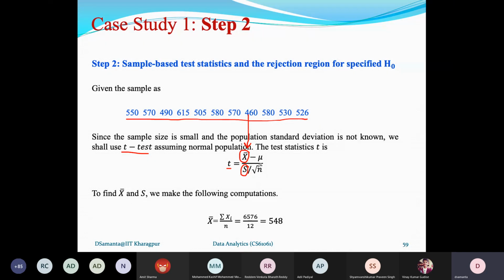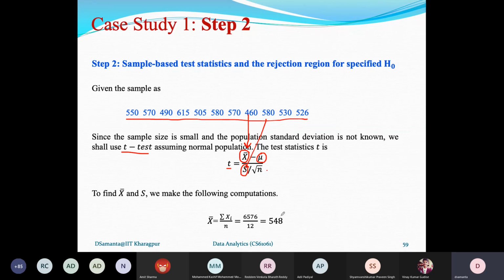So the t-value can be obtained. The x bar value can be obtained from the sample data. The S value also can be obtained from the sample data. n is actually your sample size. That's already told, that it is n equals 12. Mu is the assumed mean, that is the hypothesized mean, the 500.